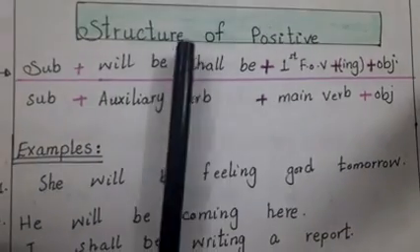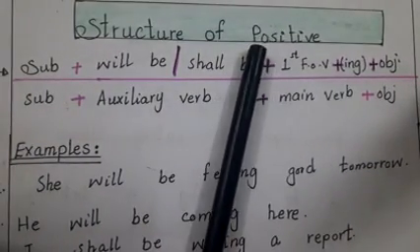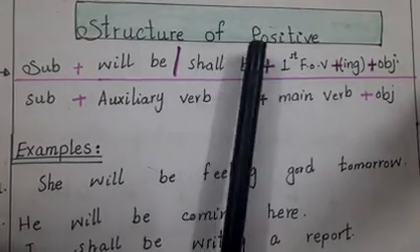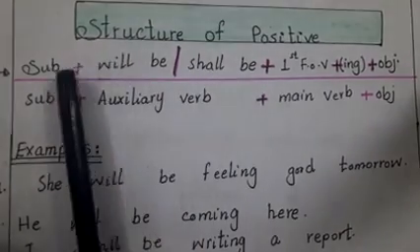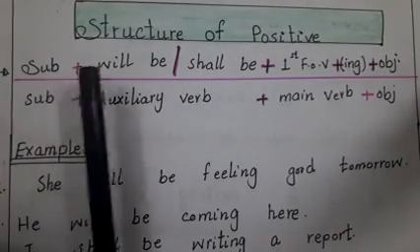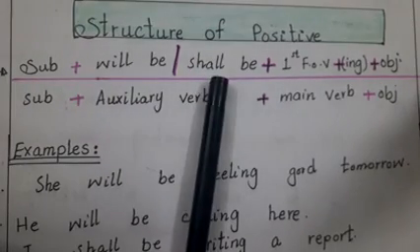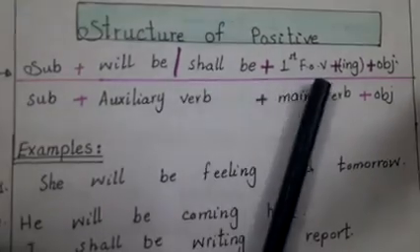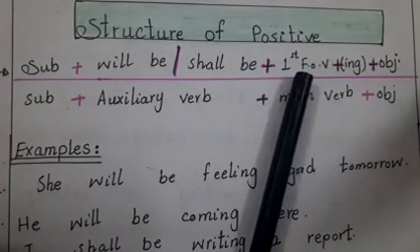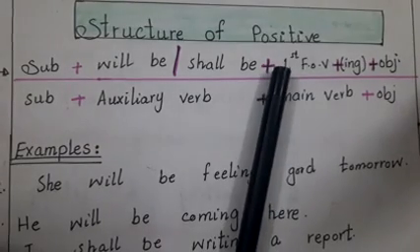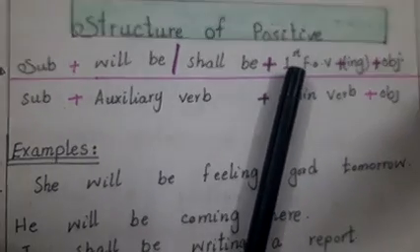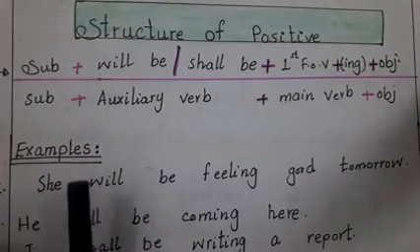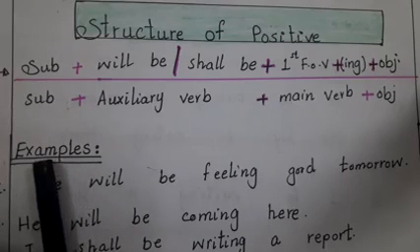Okay students, now this is the structure of positive sentence, how to make future continuous tense. First of all, we will write the subject, then will be or shall be, according to the subject we will use, and then ing form of verb, as we have already known that in all the continuous tenses we will use ing form of verb plus object. Okay students, look at the examples.